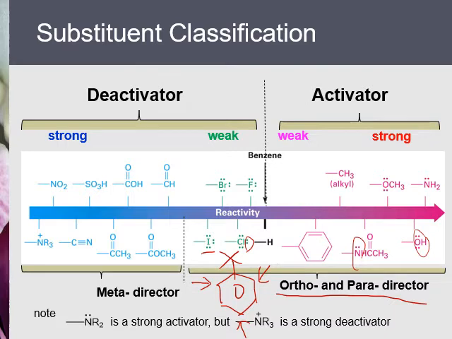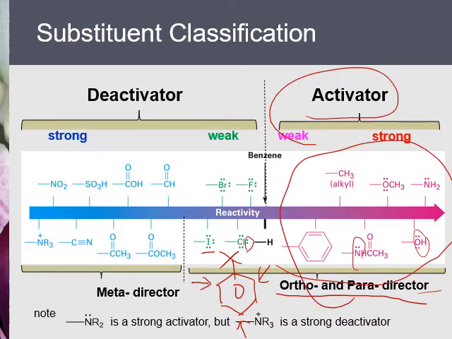That's why ortho-para directors are also activators, because they make the next reaction go faster. So all these groups, nitrogen lone pair, oxygen lone pair, methoxy, amines, make the reaction go faster, and are also ortho-para directors.